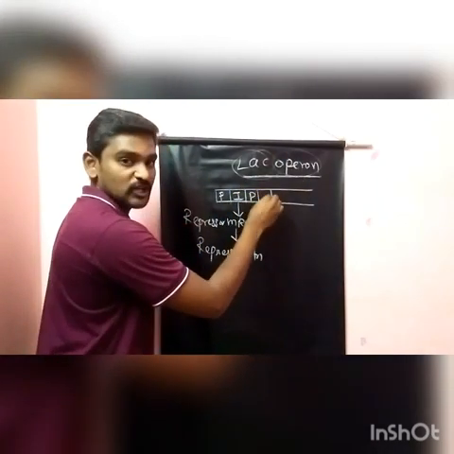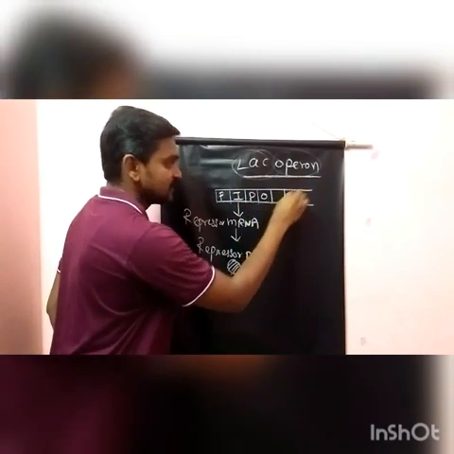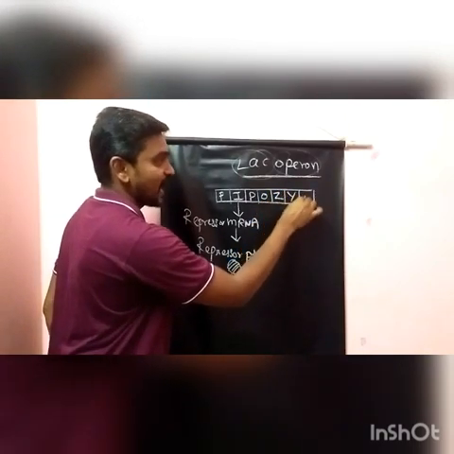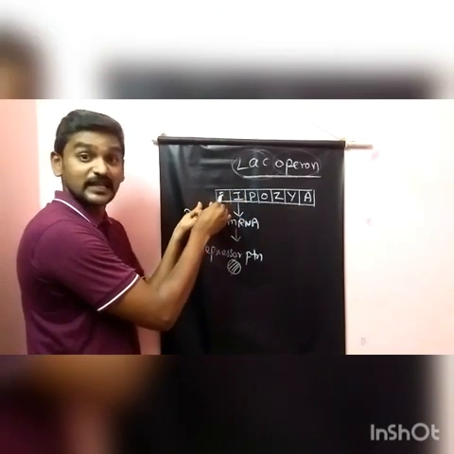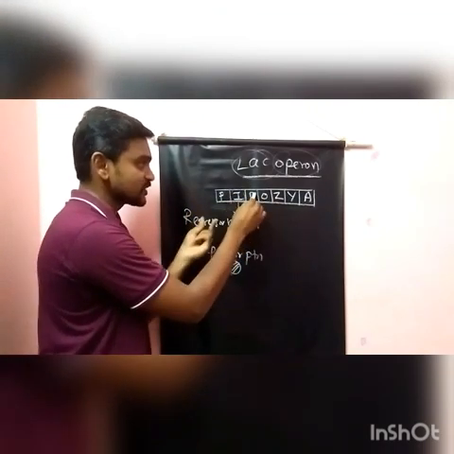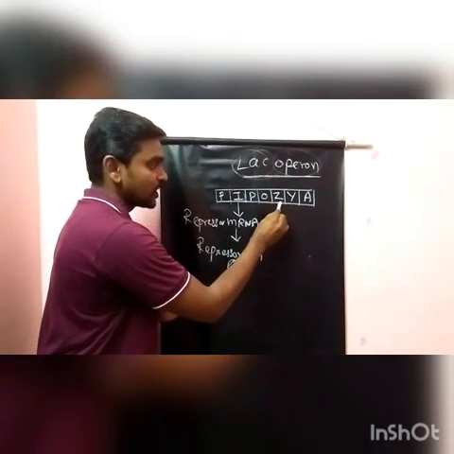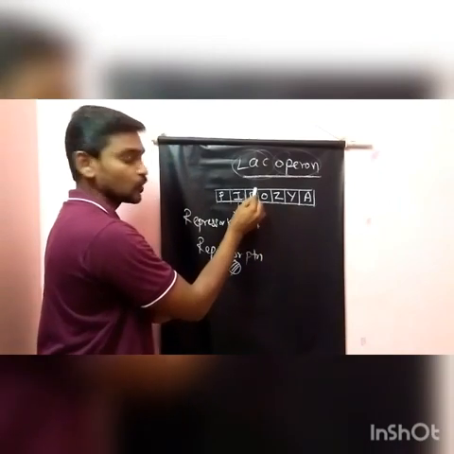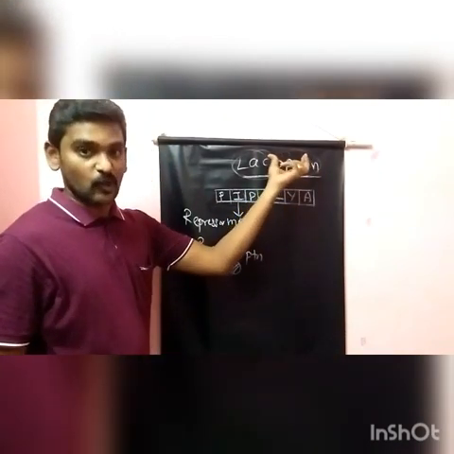Following this promoter region there is the operator region, and then 3 genes: Z, Y and A. Here a single gene is controlled by a single promoter, whereas here there are multiple genes, 1, 2 and 3. All 3 genes are controlled by this single promoter. That is the operon concept.